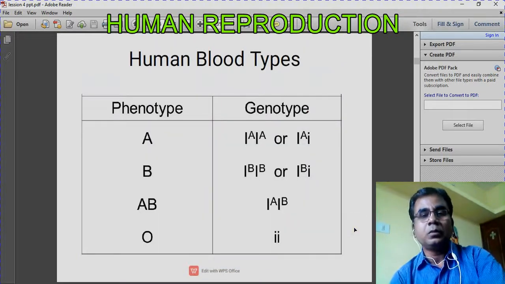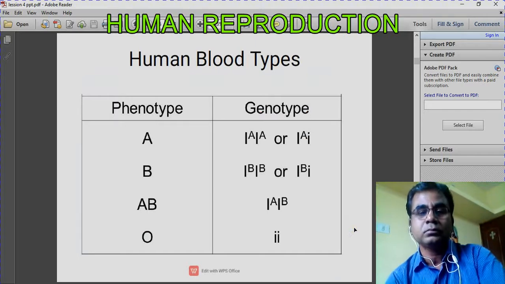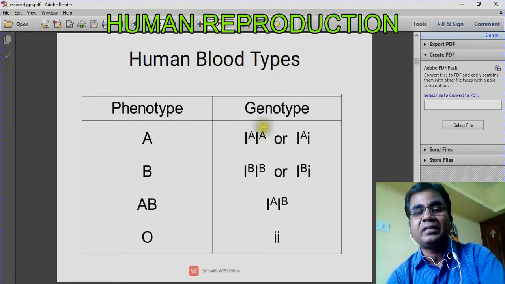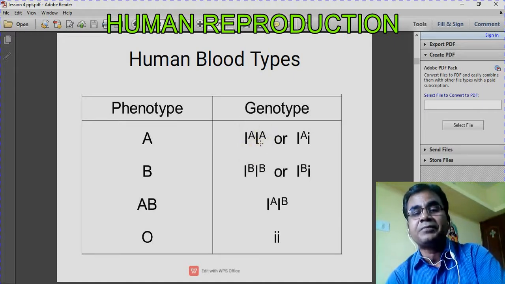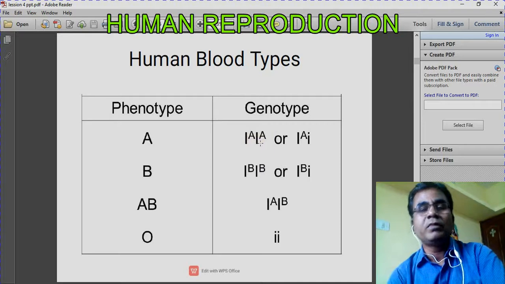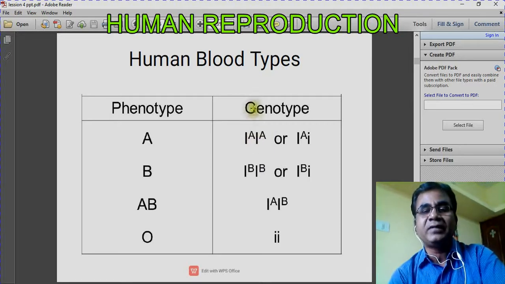Okay. Now I am going to talk about alleles. So these are all alleles: capital I A, capital I B, and small i. The human blood group is determined by 3 different types of alleles. So what are the 3 alleles?